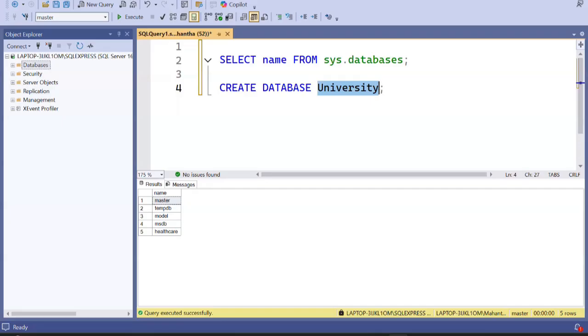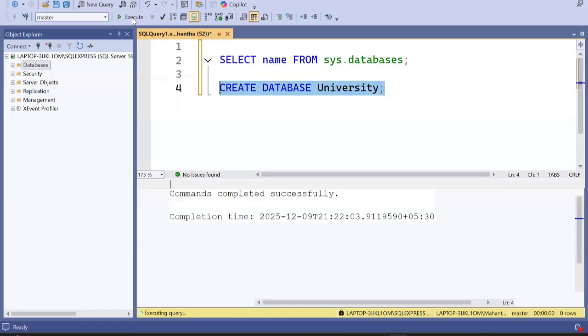Okay. Awesome. Let me go ahead and execute this command: create database university. It says command completed successfully. This is the database.